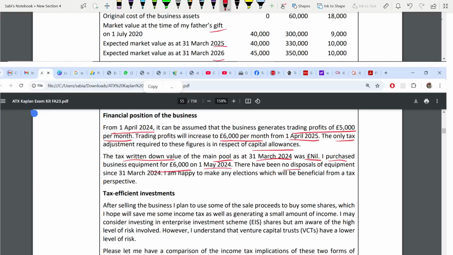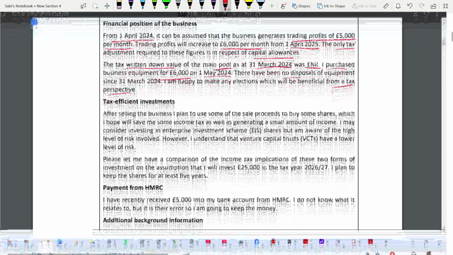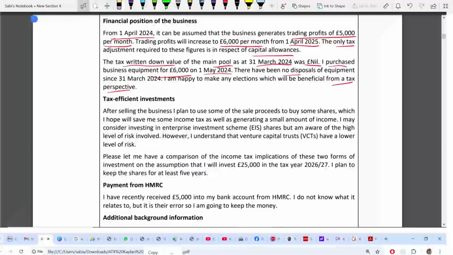I am happy to make any elections which will be beneficial from a tax perspective. Okay, next, tax efficient investment. So this is about EIS and VCT. So you have to compare, basically. You are investing 25,000. You are planning to keep the shares for at least 5 years.